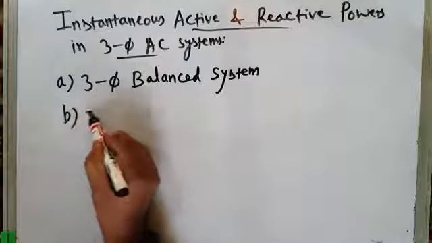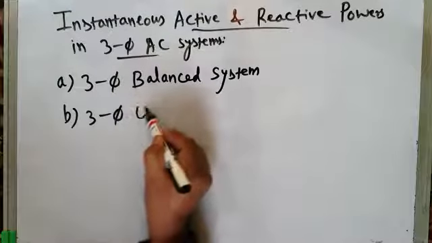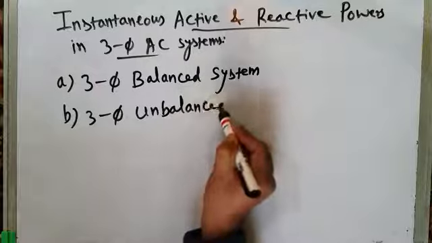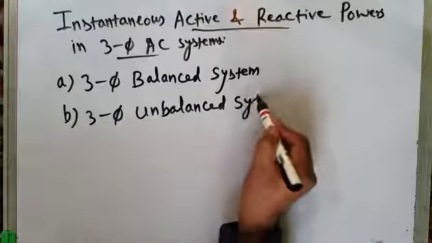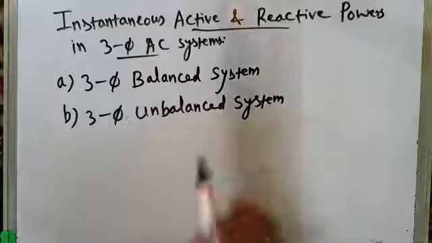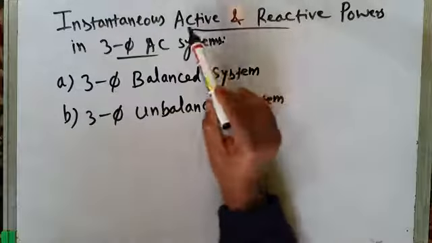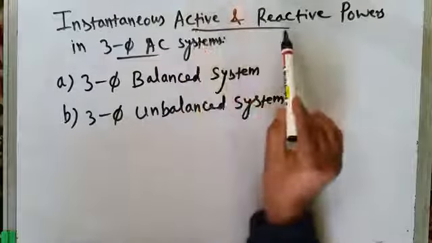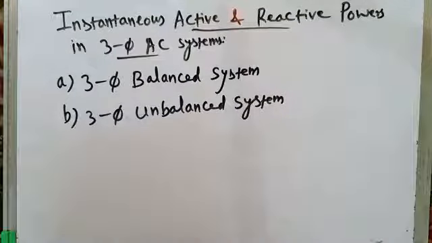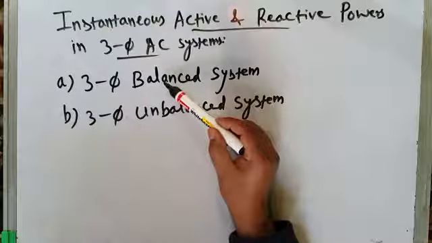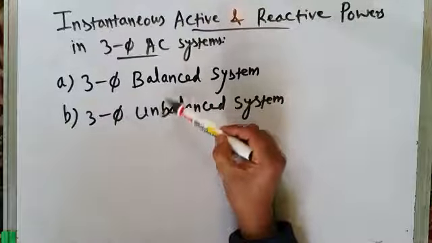This will be followed by the three-phase unbalanced system. In the three-phase unbalanced system also, we will try to derive the mathematical expressions for instantaneous power, that is instantaneous active and instantaneous reactive power, and we are going to compare the two systems, the three-phase balanced system and the three-phase unbalanced system.